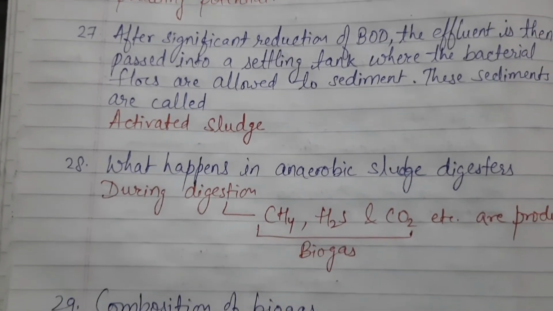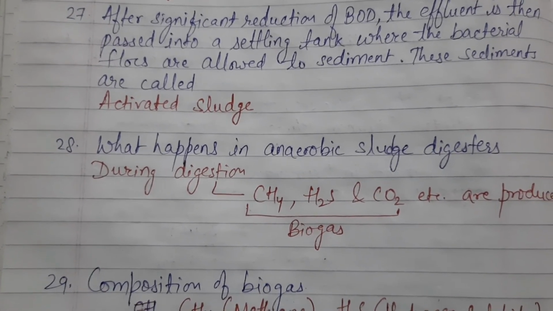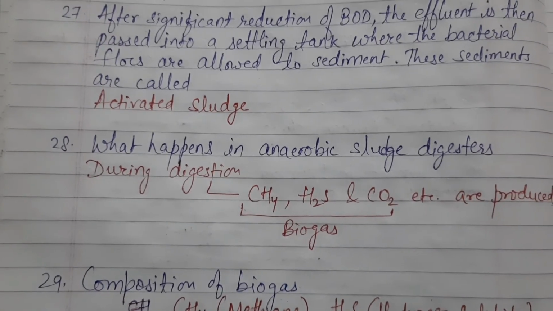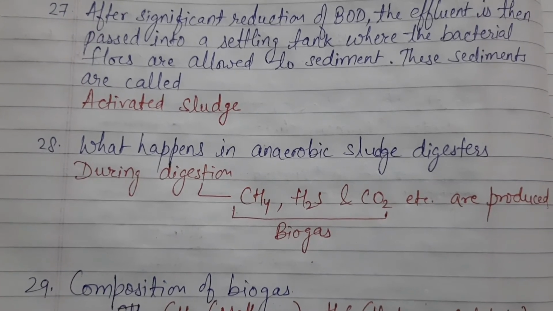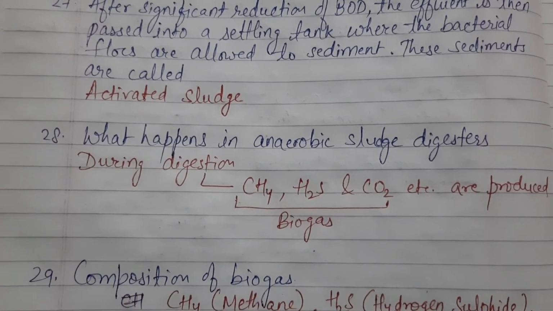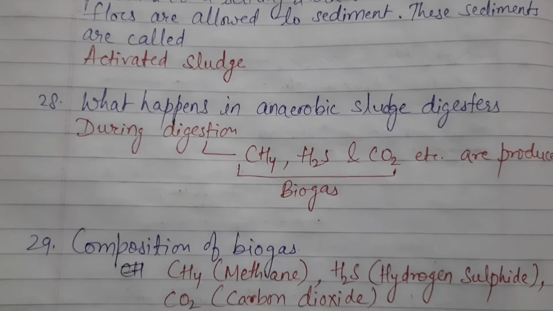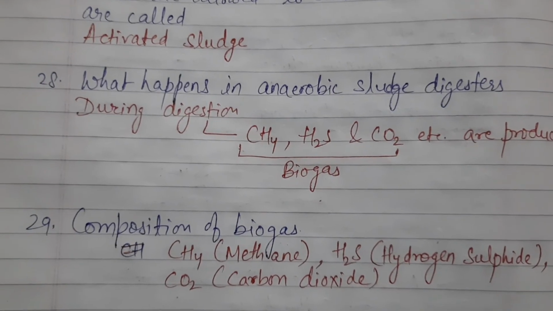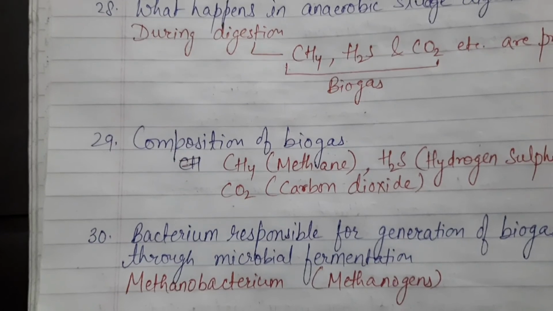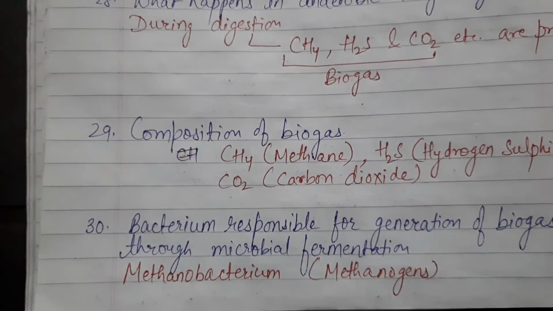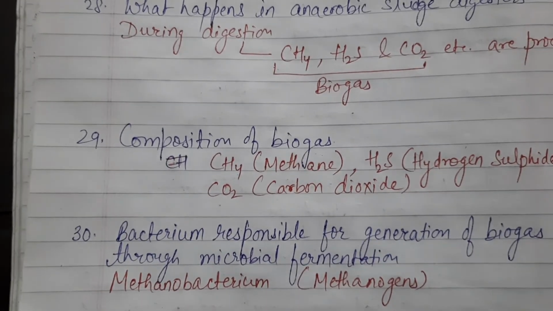Next is, what happens in anaerobic sludge digestion. During digestion, following gases are released: methane, which is CH4, H2S and CO2. The combination of these three gases is the biogas. So composition may be asked. Composition of biogas is methane, hydrogen sulfide, carbon dioxide. Next question, bacterium responsible for generation of biogas. This is methanobacterium, which is methanogen.